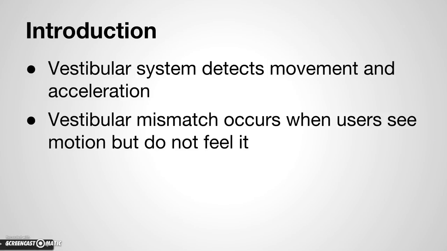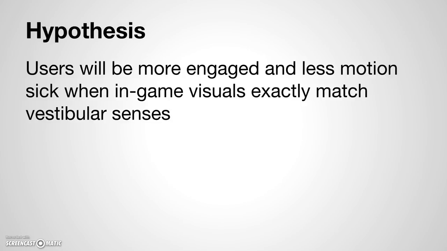The vestibular system is a sensory system in the inner ear that detects movement and acceleration. We say that a vestibular mismatch occurs when users see motion in-game but don't feel it in real life. For our experiment, we tested to see if a vestibular mismatch would have negative effects on users in the form of motion sickness or decreased engagement. Our hypothesis was that it would.